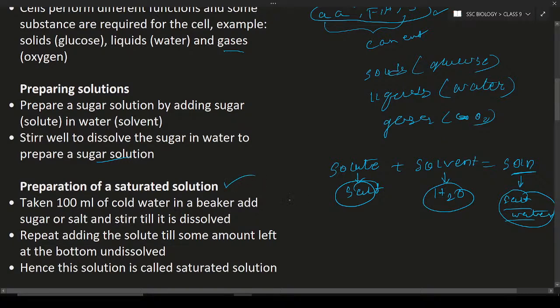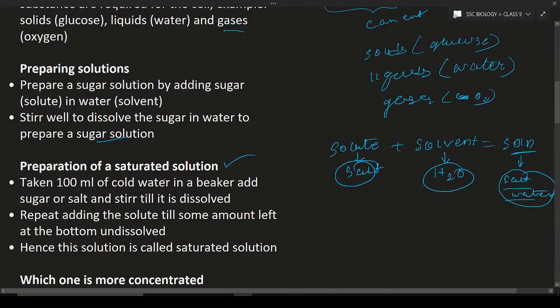What is a saturated solution? A saturated solution is a solution which is more concentrated and no other substance can